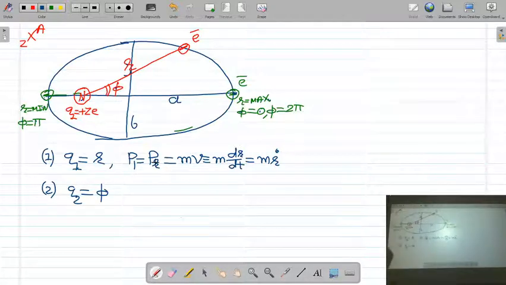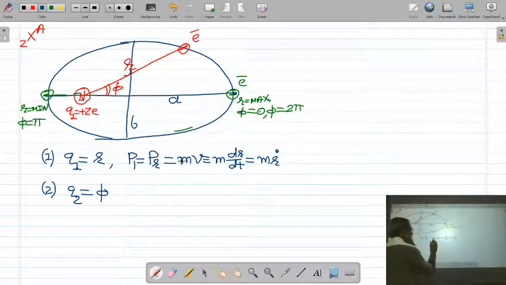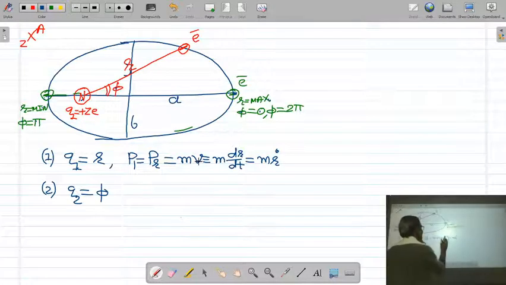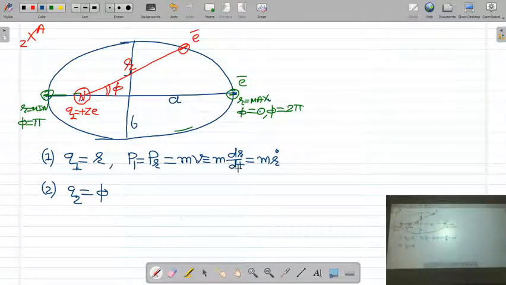The linear momentum of the electron is mv, where m is the mass of electron, and velocity of the electron is dr by dt, denoted by r dot. Now, this r is called the radial coordinate and this phi is called the angular coordinate.